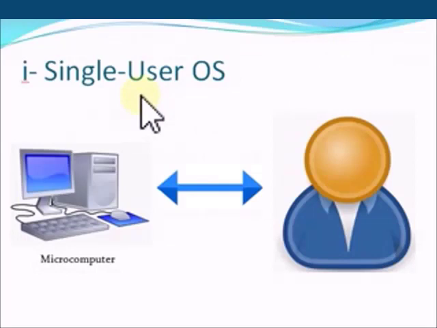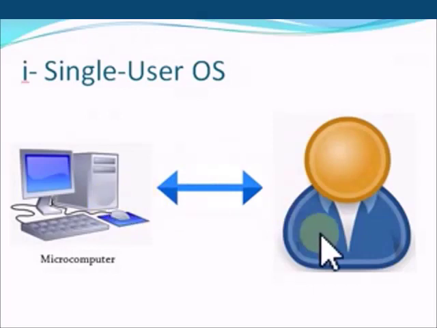Single user operating system. Starting with the definition, the operating system which can be used by a single person at a time is known as single user operating system. This operating system is easier to use because there is no complexity of resources and there is only one user. Resources are also not shared because there is only one user which is using the operating system at the same time. This operating system provides us the functionality of multitasking.